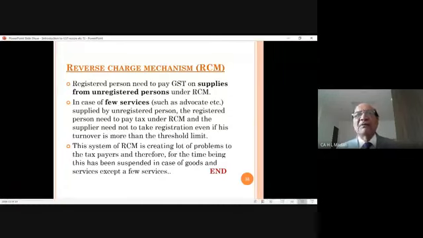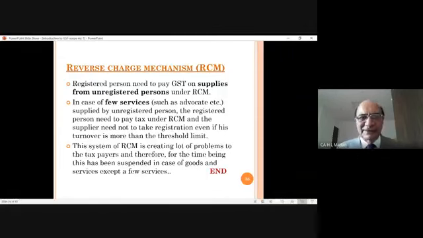But still, there are a few services, just like advocate service. If an advocate bills you, the advocate is not supposed to pay GST, but in that case the person to whom he is providing the services has to pay the tax under the reverse charge mechanism. Similarly, there are certain other services also. Suppose government gives you certain services, in those services also the recipient has to pay the tax on an RCM basis. So that was the system. Although we want that this system should be abolished in the country, as it is creating a lot of problems, for the time being, in respect of certain services, this is there.